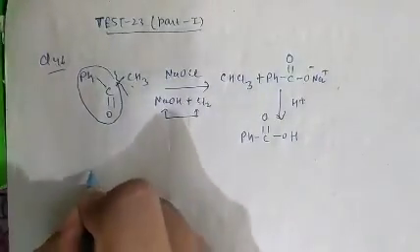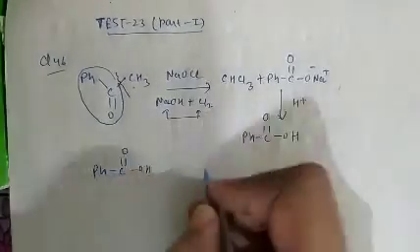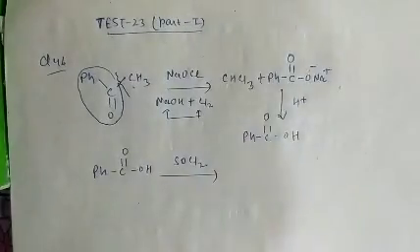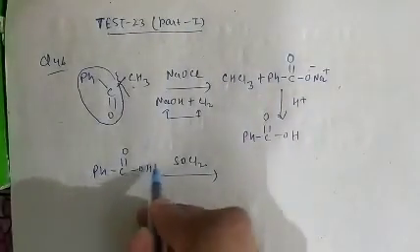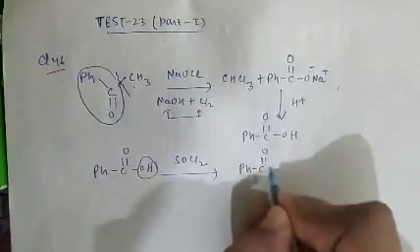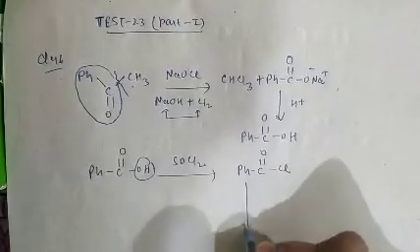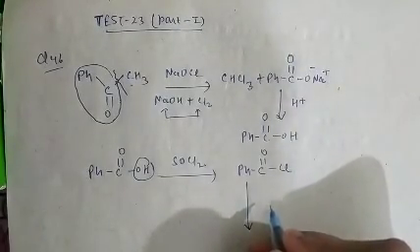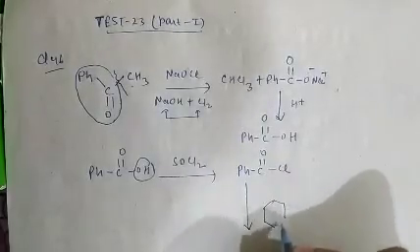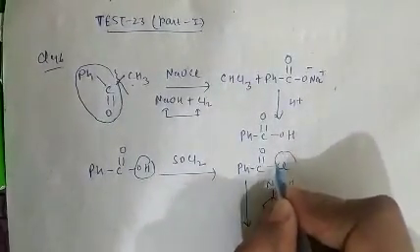In the next step, what is given there? PhCOOH, when SOCl2 is passed, then OH will be replaced by Cl, so it forms PhCOCl. After that, on reaction with aniline, aniline will react through NH2, so HCl will be removed.